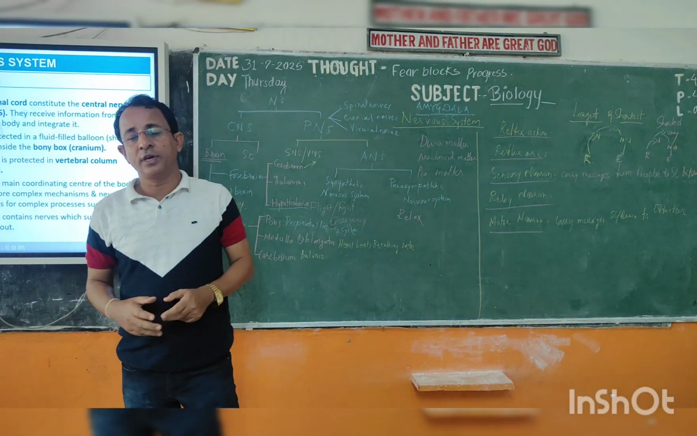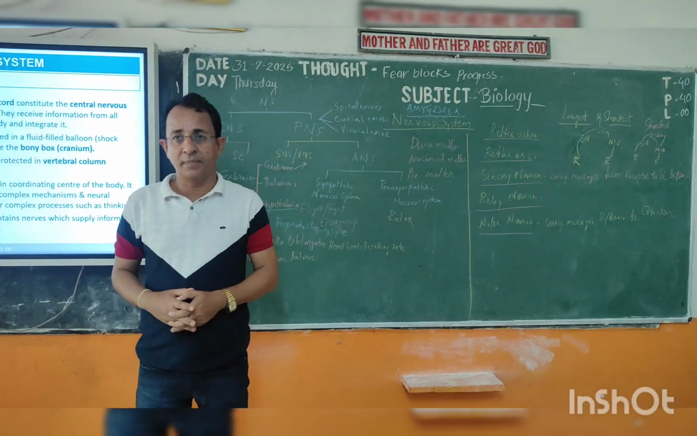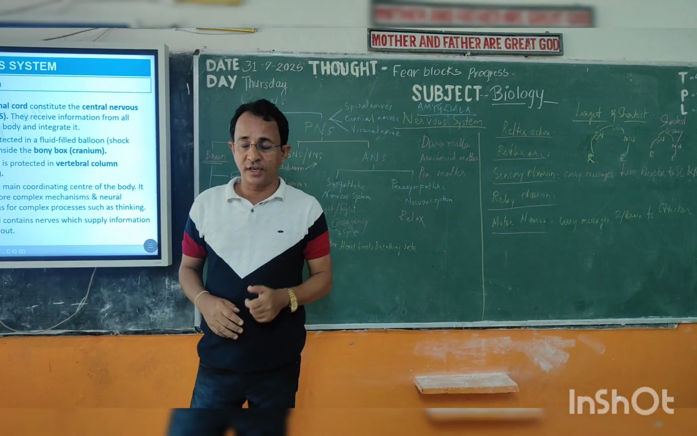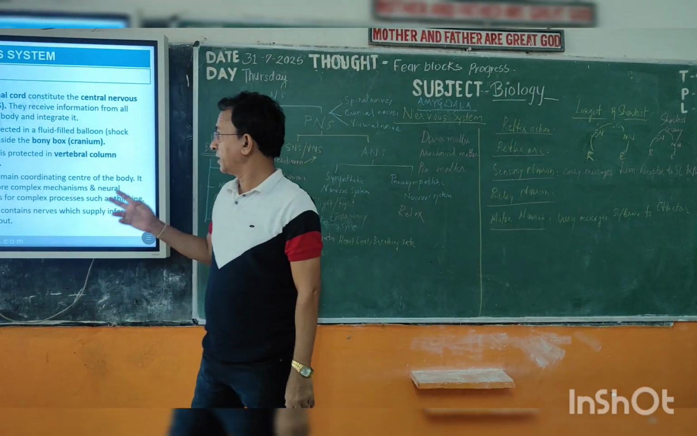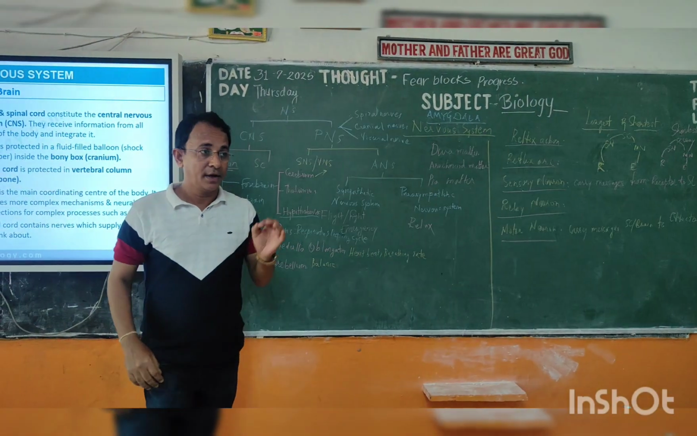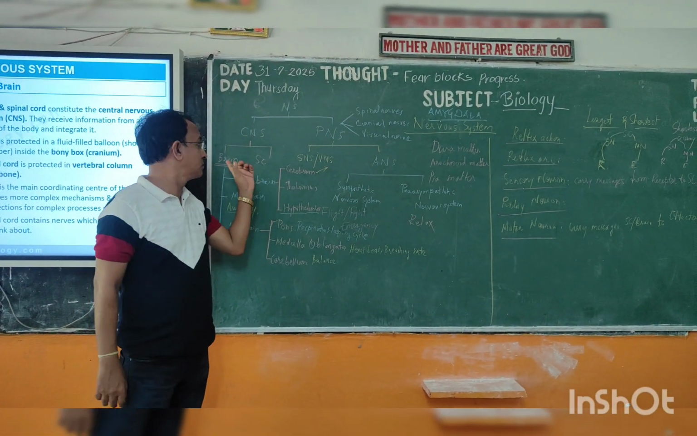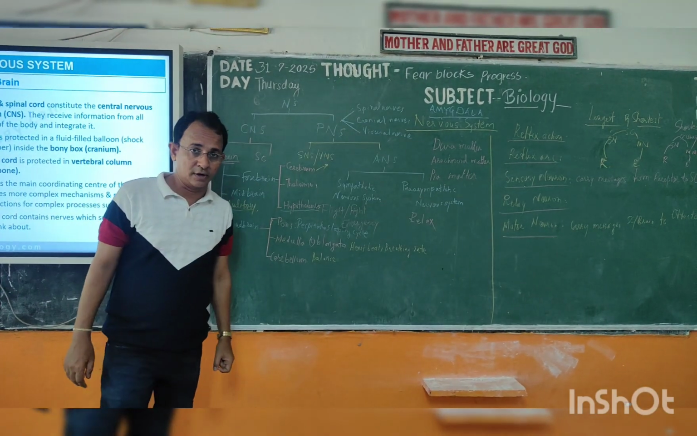So welcome. Today we are going to discuss the human brain. This is a very important part of control and coordination in class 10. So dear students, the human brain is an important part of the central nervous system, that is the brain and the spinal cord.